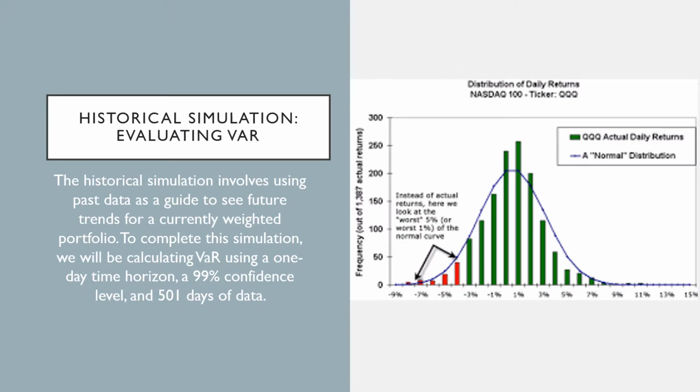As you can see, the historical daily returns have been plotted to show maximum returns and maximum losses over a given period of time, as well as the frequency at which they occur. At the bottom left, you will see the losses for the range of data. These losses represent the worst 5% for a confidence level of 95%, or the worst 1% for a confidence level of 99%, which is what we will be using in the example coming up.